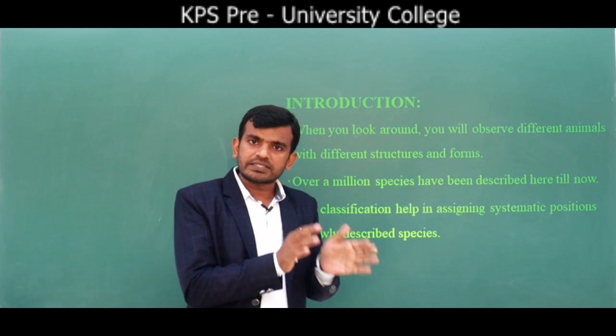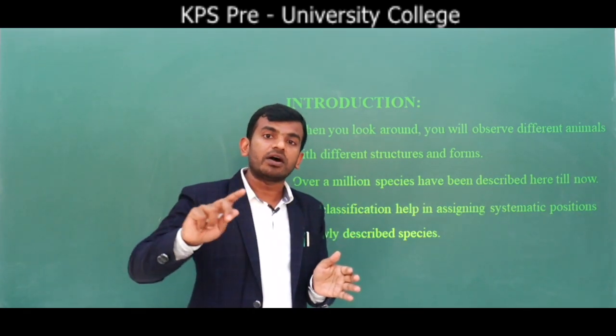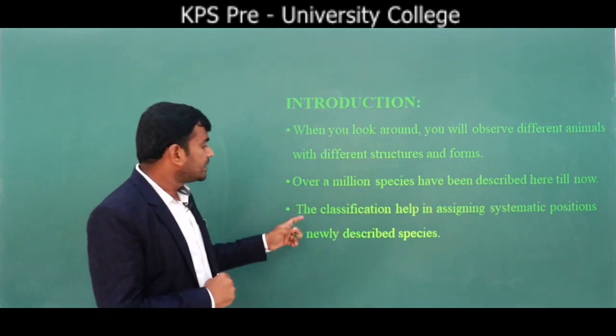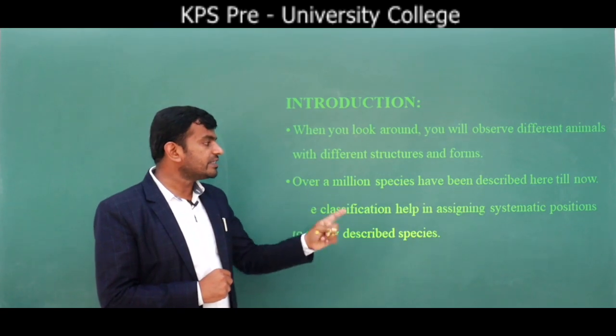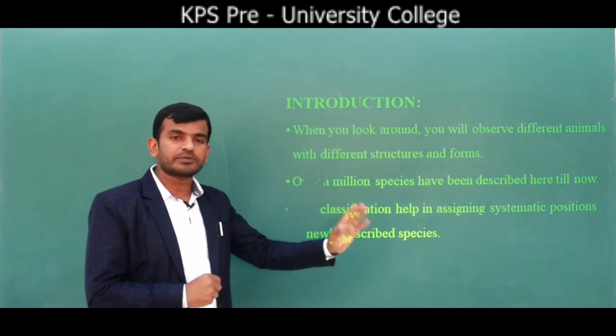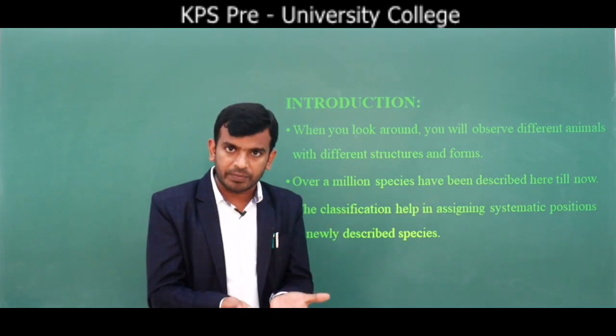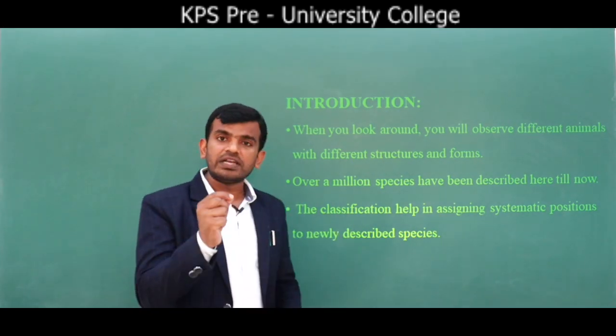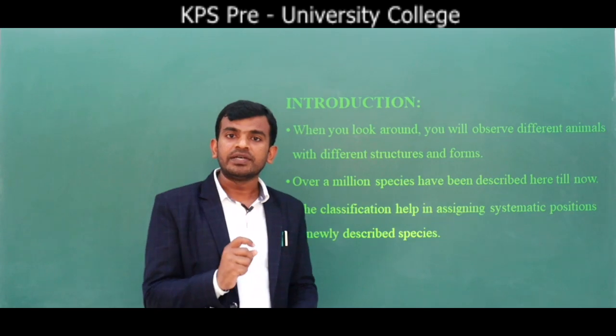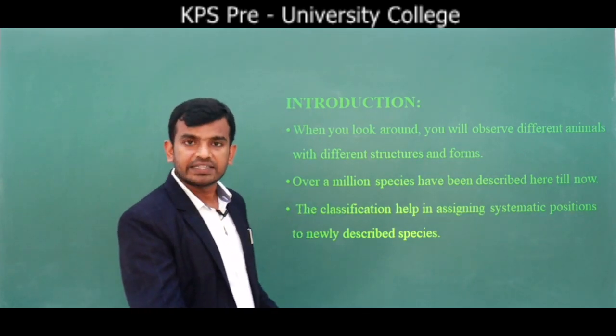That means when you look at the earth, there are thousands and millions of organisms you can see. Many organisms are discovered and there are some organisms yet to be discovered. The classification helps in assigning a systematic position to newly described species. That means if we discover a new organism, classification will help in naming the organism in a systematic way. Let's see the next slide.